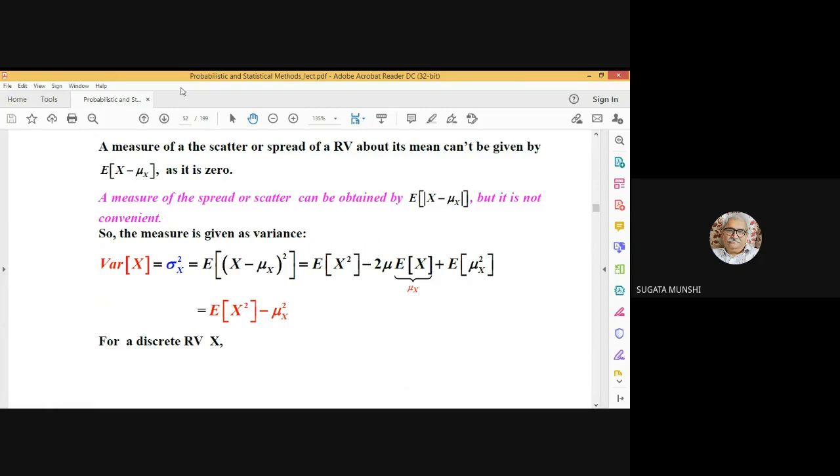So the variance of x, which we represent normally by sigma x squared, because sigma x is a very standard notation for representing what is known as the standard deviation.